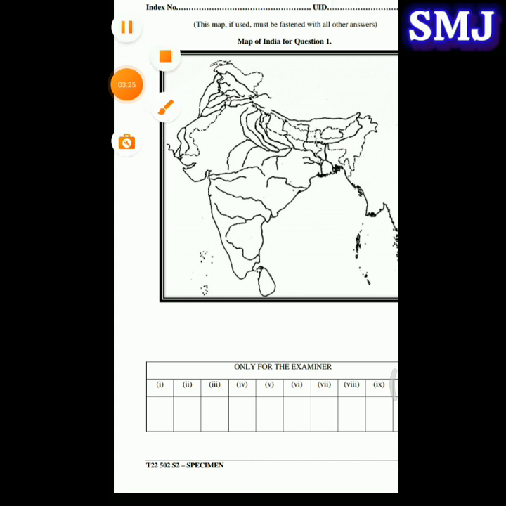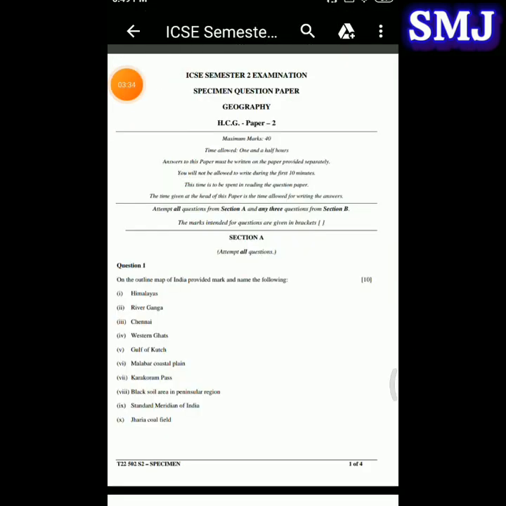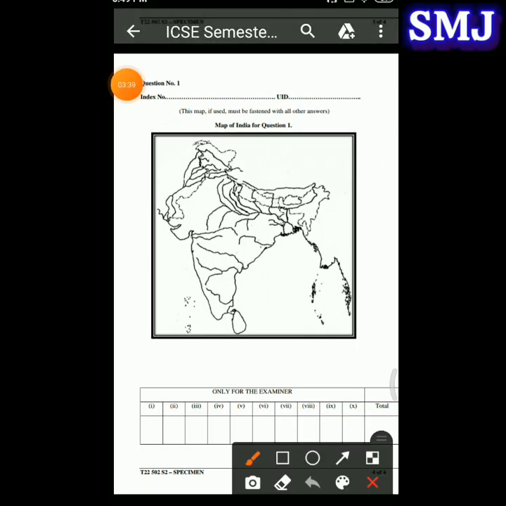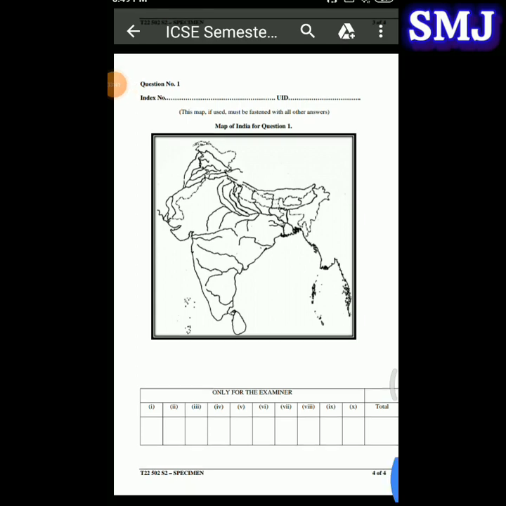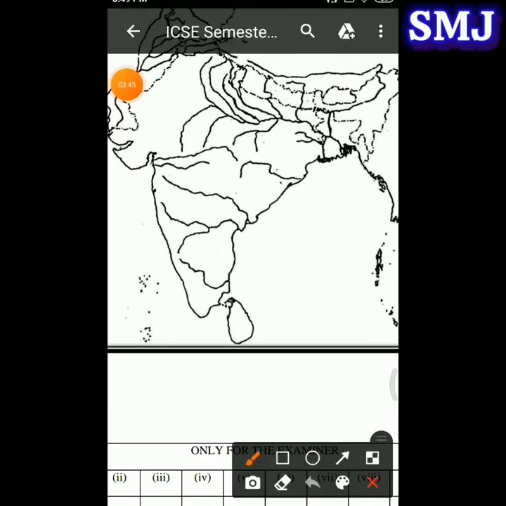So its location is somewhere around from here, over here. This is black soil. So the standard meridian of India is over here.